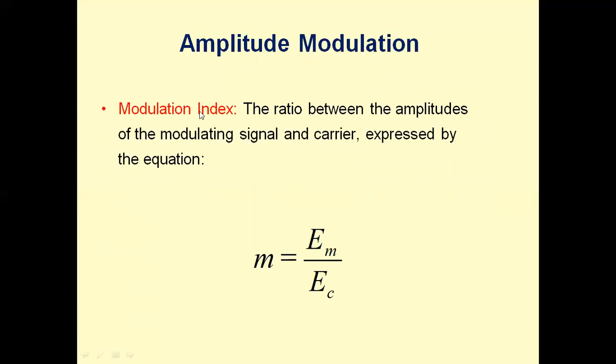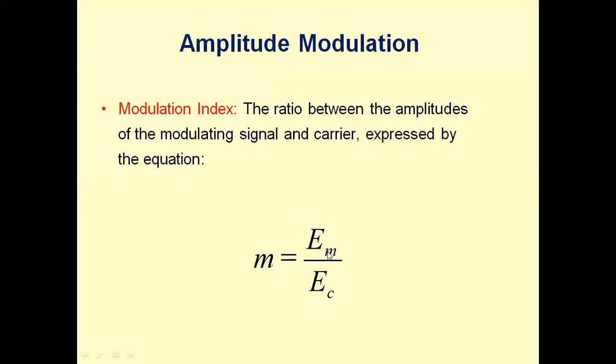So when we do the modulation, we are getting a parameter called modulation index. This parameter is particularly useful in order to get a faithful modulation process. It is defined as the ratio between the amplitude of the modulating signal and the carrier signal. So modulation index is denoted as M or sometimes mu. It is defined as the ratio of amplitude of the message signal to the amplitude of the carrier.